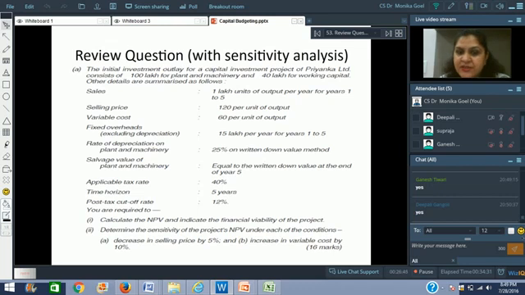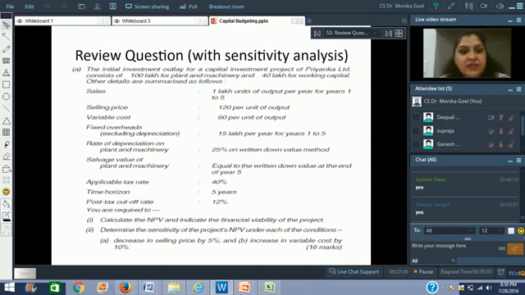If you invest in this particular machinery, you would be able to get 1 lakh units of output for 5 years. Selling price would be 120 rupees per unit of output, and variable cost would be 60 rupees per unit of output. So your contribution margin would be 60 rupees, but you would also have fixed overheads excluding depreciation, rupees 15 lakh per year for years 1 to 5. So out of the 60 lakhs, you will have to spend 15 lakhs on the fixed overhead. So your profit margin before taxes would be 45 lakh rupees.